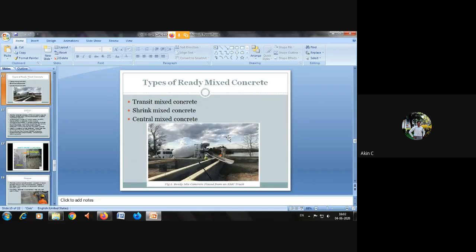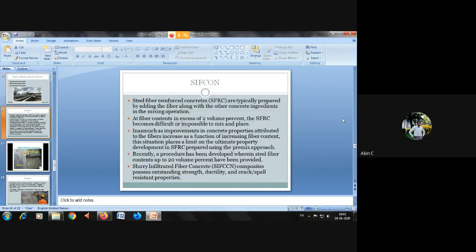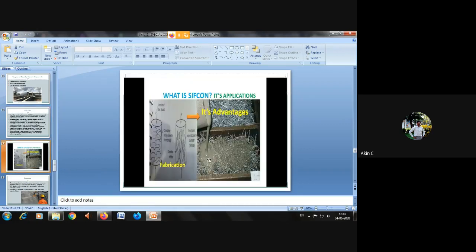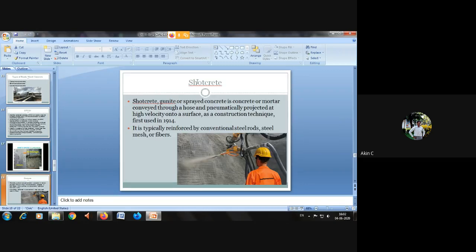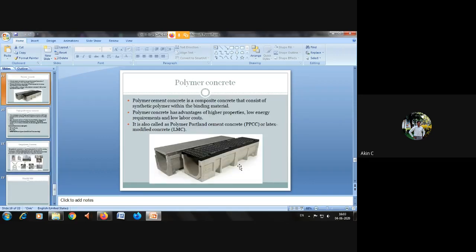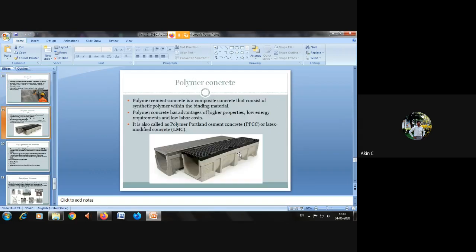And ready mix concrete is nowadays very popular for very tall structures. With the help of pipes and tubes, they use it to pump this ready mix concrete to the upper area. Then there is steel fiber reinforced concrete, slurry infiltrated fiber concrete, where fibers have been added to the concrete. And this is called shotcreting, a very important, very modernized construction technique, where with the help of tools or robotics, they spray this entire area to make a particular wall or something else. For tunnel construction and similar work, these are very popular.